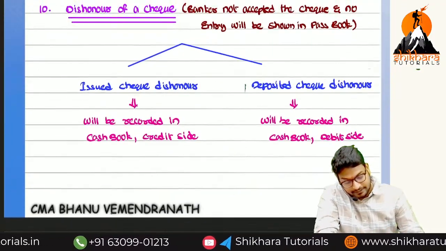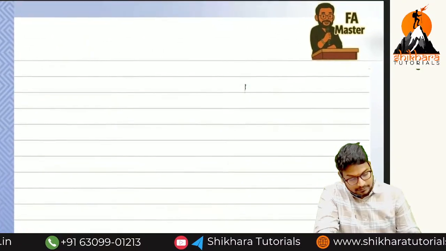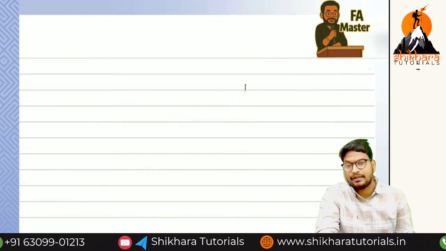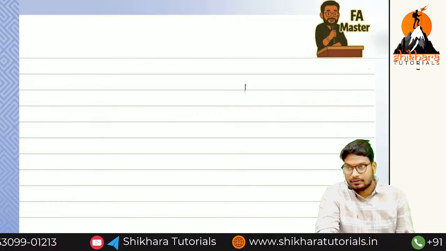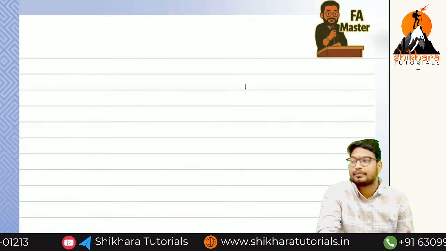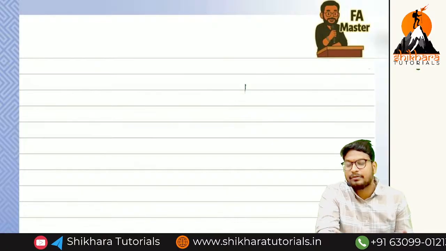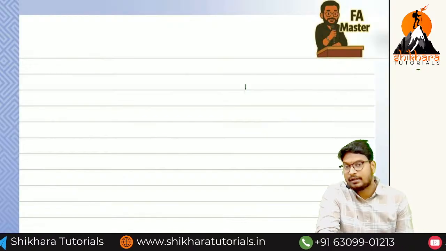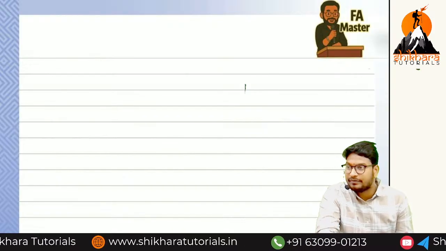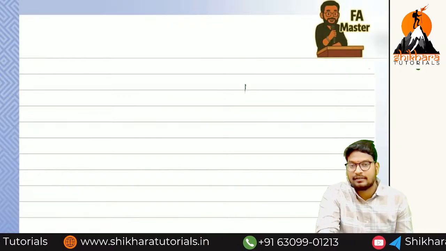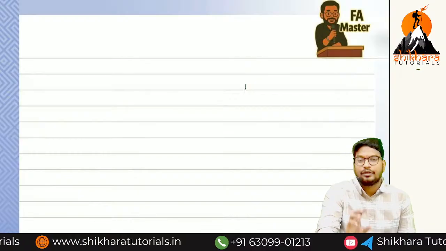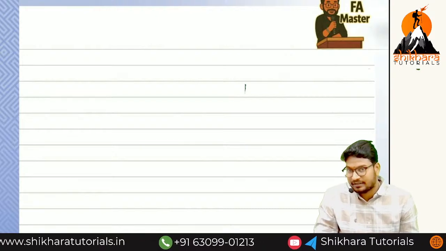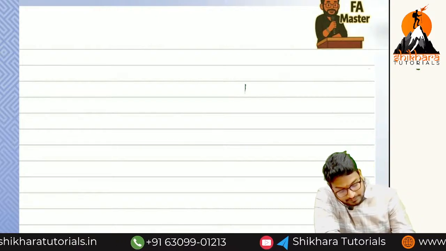Next, put the heading 11th one, the final discussion. After that we can do the questions and see the models. Different models are there: cash book favorable, passbook favorable, passbook favorable, cash book favorable, cash book unfavorable, passbook unfavorable. I'm not going to solve each and every one. I'm going to solve only one question. If they ask the same question from BRS, they will ask it in the examination also.